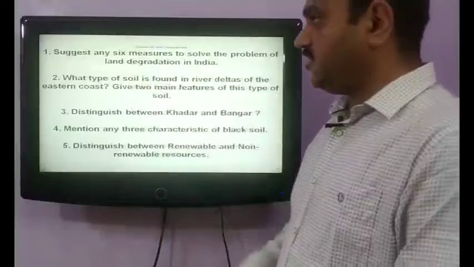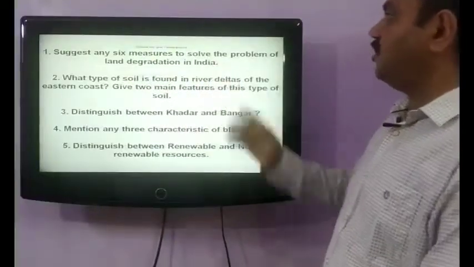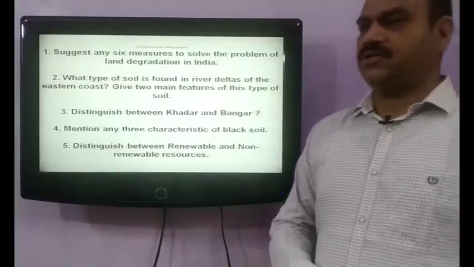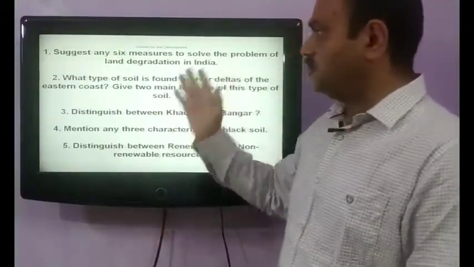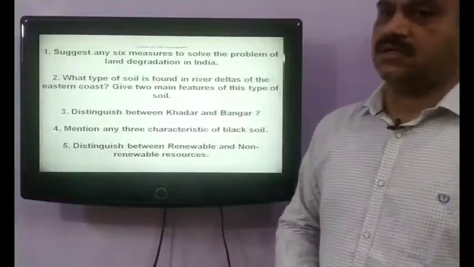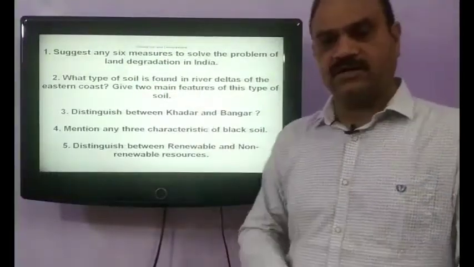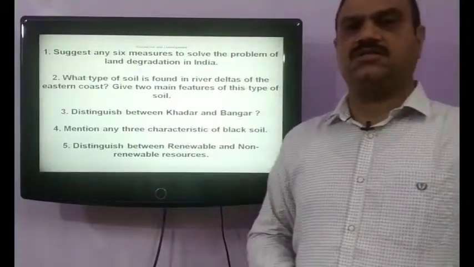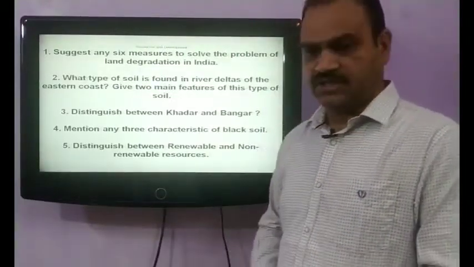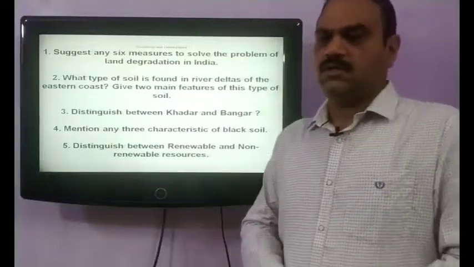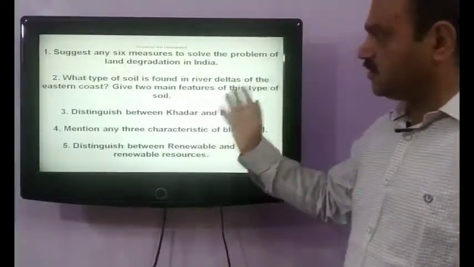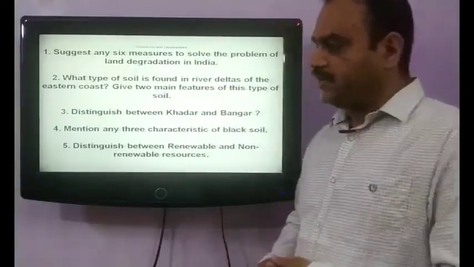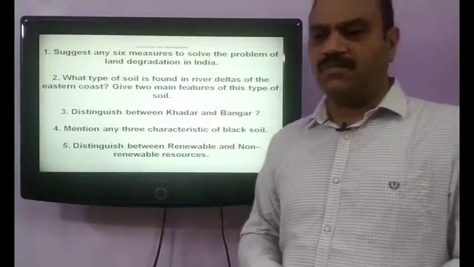Our next question is, suggest any 6 measures to solve the problem of land degradation in India. In India, land degradation is one of the most important problems. The country faces this problem because of several reasons. Land degradation occurs due to several agents, water, wind, etc. So several things can be done in order to stop land degradation in India, and one of them is contour ploughing.